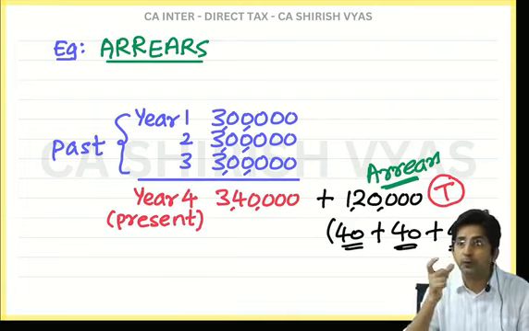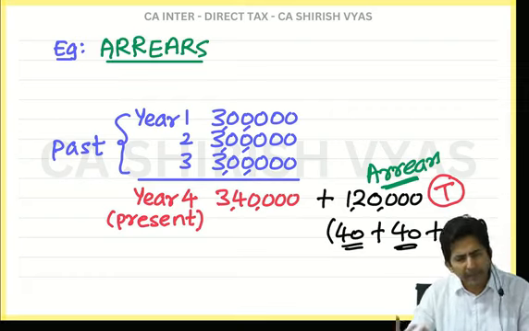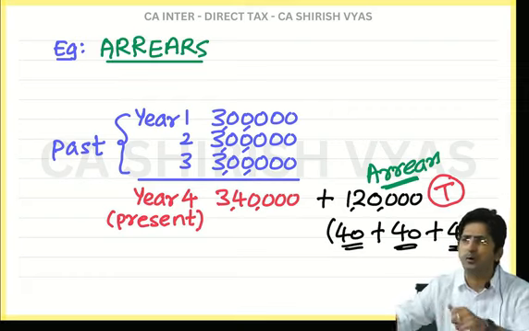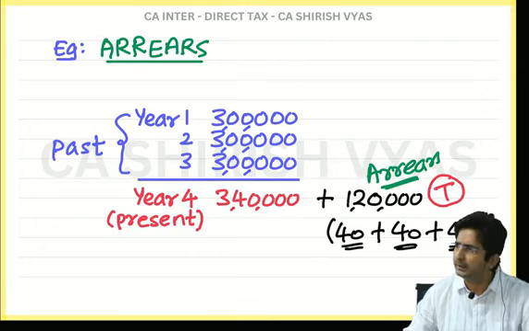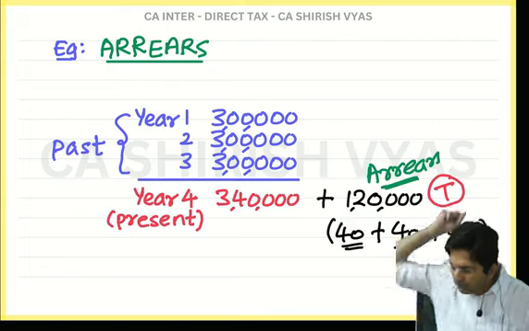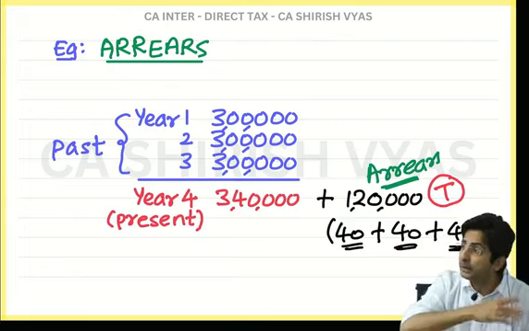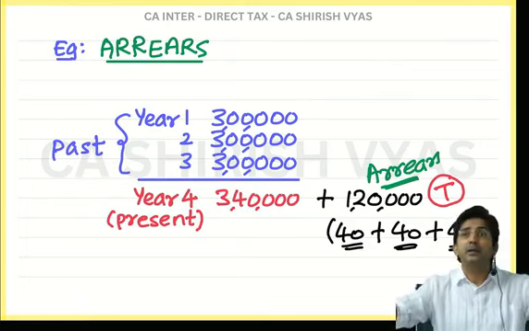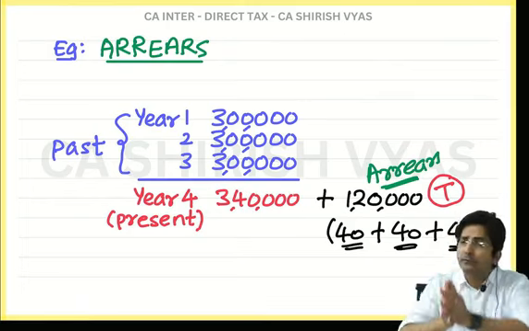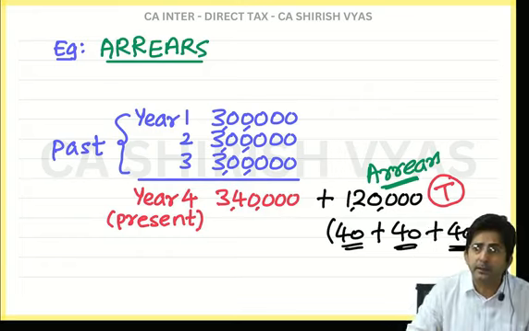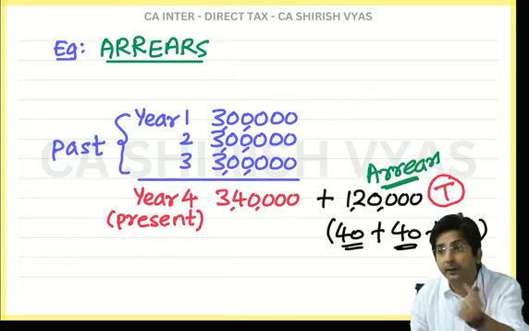The word arrears is used for settlement of a dispute. Many times you have a dispute with your boss. In factories, all the workers make a union and go for a strike. You will have to increase our wages, you will have to increase our salary. And the fight goes on for 5, 6 years. Then eventually the company says, okay, we will increase your salary retrospectively. So in such cases you get arrears.